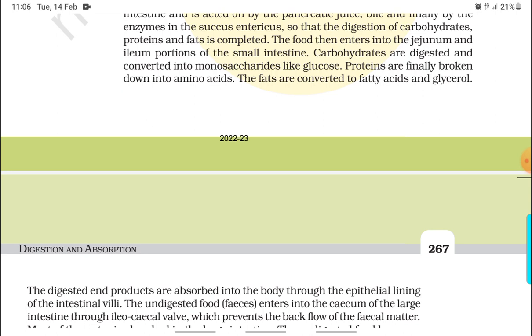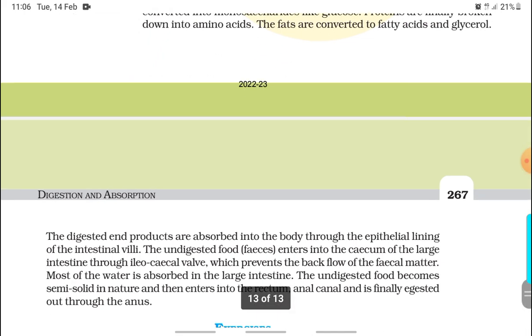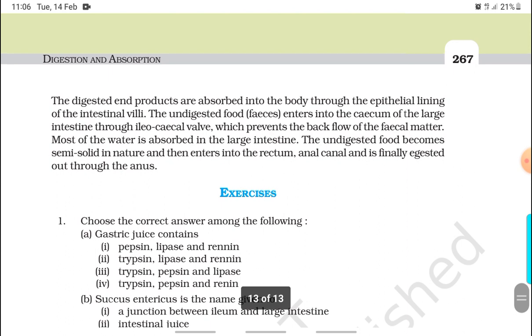The food then enters into the jejunum and ileum portion of the small intestine. Carbohydrates are digested and converted into monosaccharides like glucose. Proteins are finally broken down into amino acids. The fats are converted to fatty acids and glycerol. The digested end products are absorbed into the body through the epithelial lining of the intestinal villi.